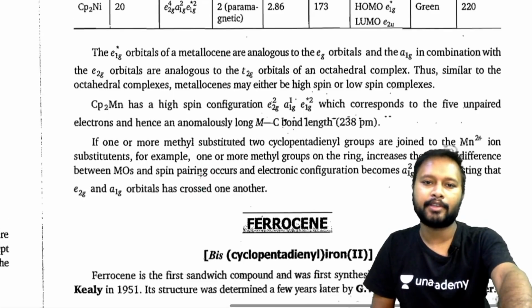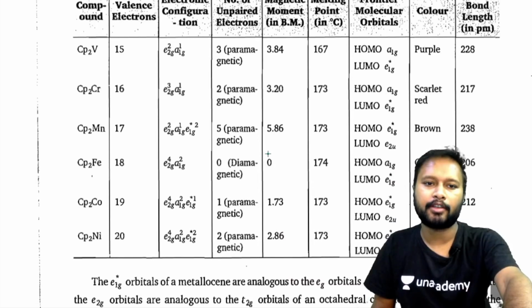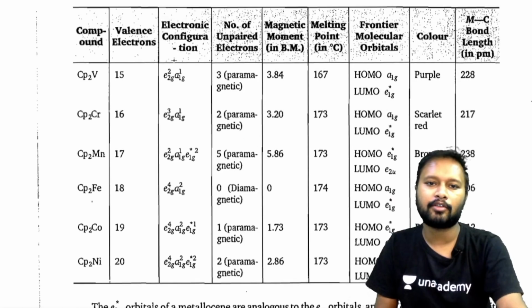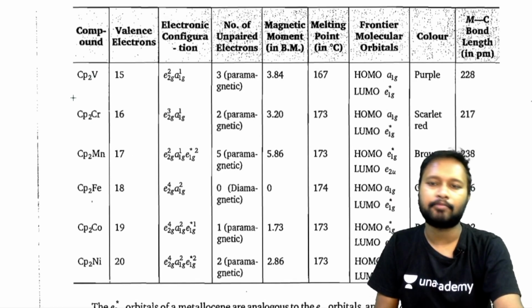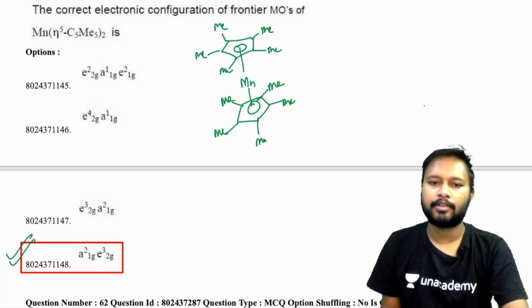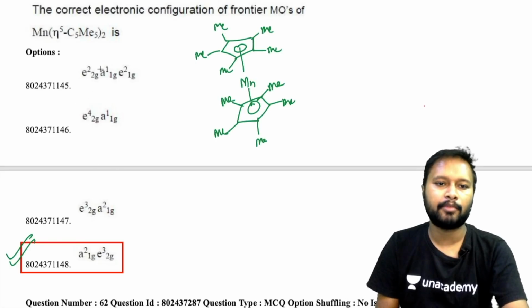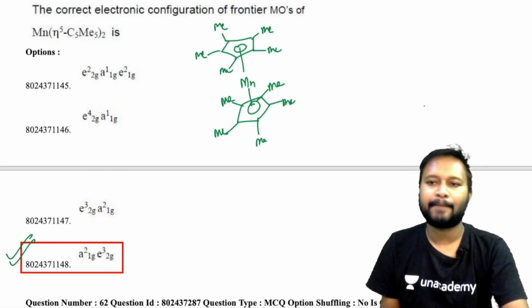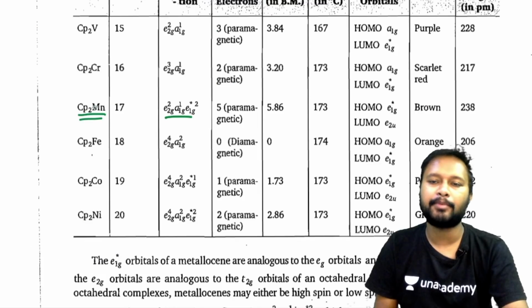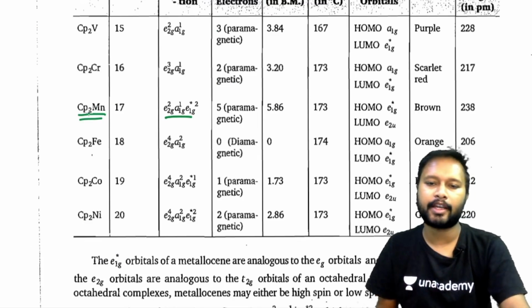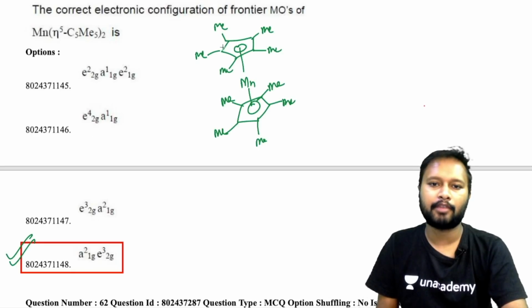So if you see here, these are different electronic configurations of metallocenes given to you. Here Cp2Mn is given, and it's given e2g2, a1g1 and e1g2. So if you look upon the options, it seems that option number 1 seems to be the correct one. But remember, this particular thing is for Cp2Mn. It's not where the methyl groups are attached. In the question we are given a molecule where we have methyl groups also attached.